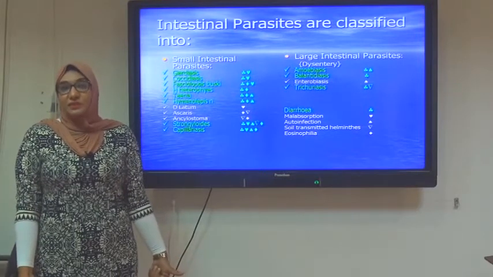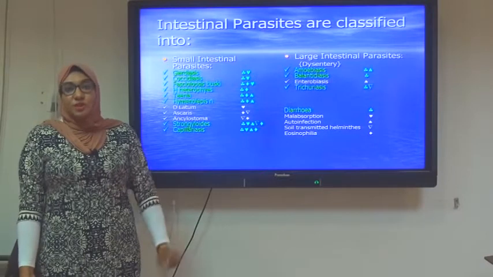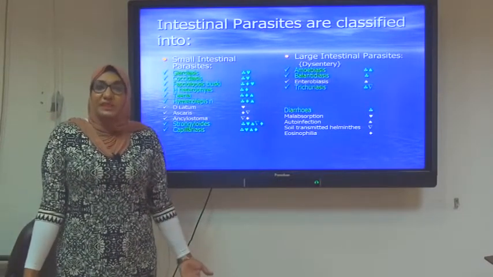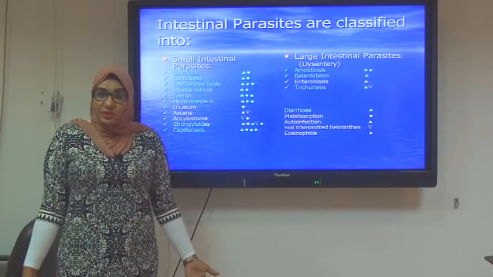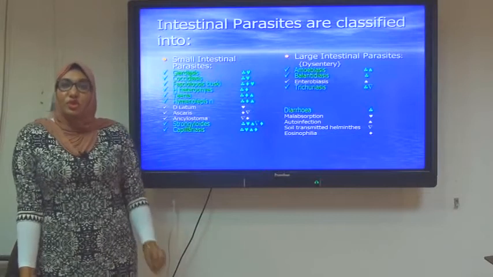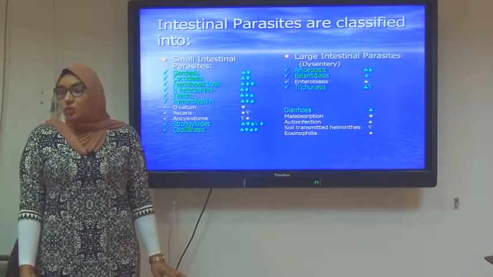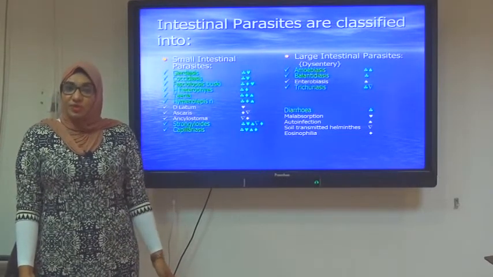named dysentery. If the habitat of the parasite involves the last part of the large intestine, which is called the rectum, it will present by manifestations called tenesmus. Tenesmus is the manifestation of the parasites which involve the rectum. So we should know whether it is large intestinal or small intestinal to predict the clinical picture.